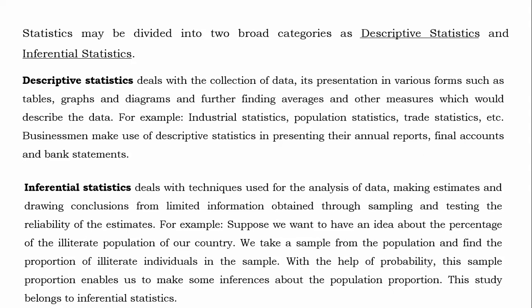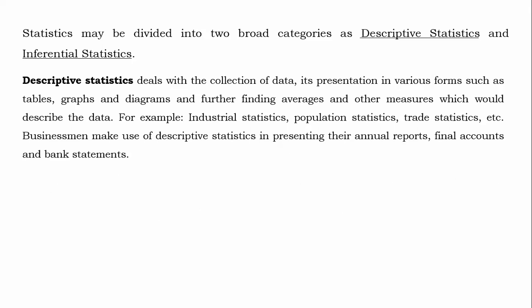With the help of probability, this sample proportion enables us to make some inferences about population proportions. Yes, we dare to make big statements about the entire population based on a study on the sample itself. So this belongs to inferential statistics. In inferential statistics, there is a concept of population, sample, and different relative probability distributions.